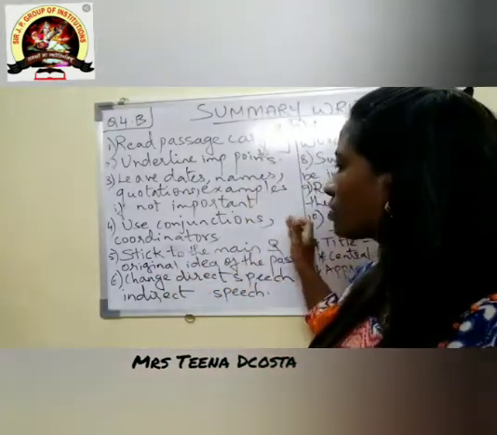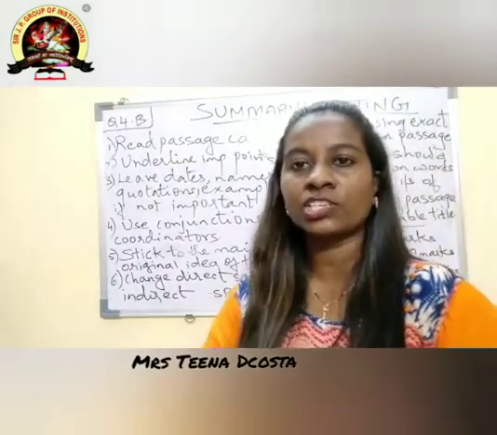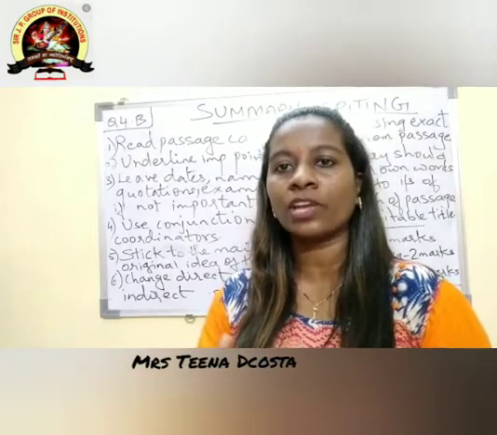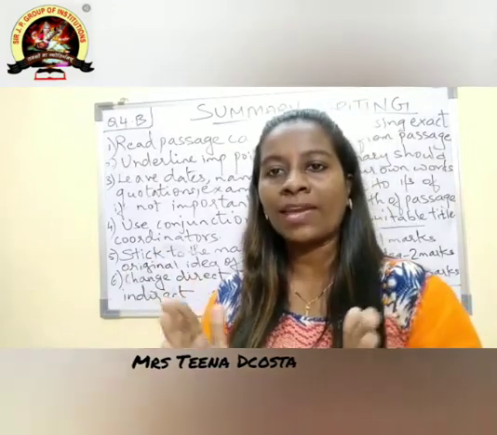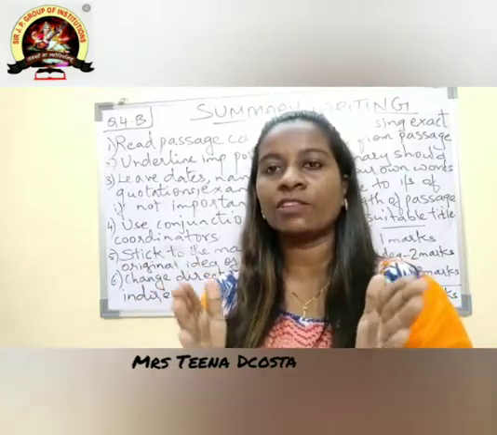Next is use conjunctions and coordinators. You can use conjunctions and coordinators, for example and, but, or, and you can make the length of the sentences small. So your passage length will be reduced.